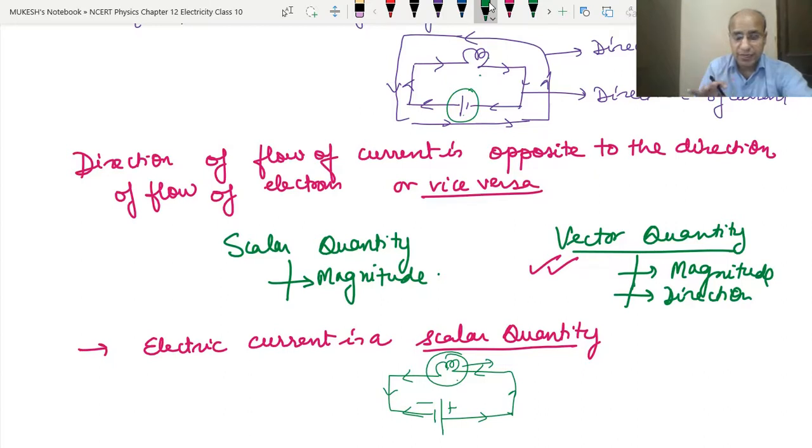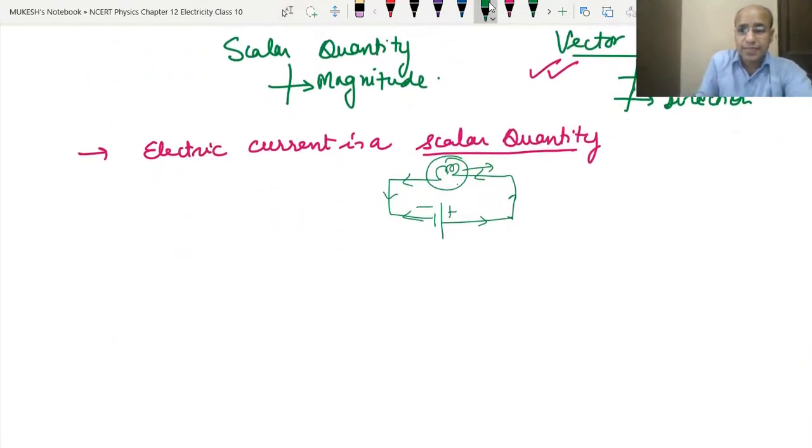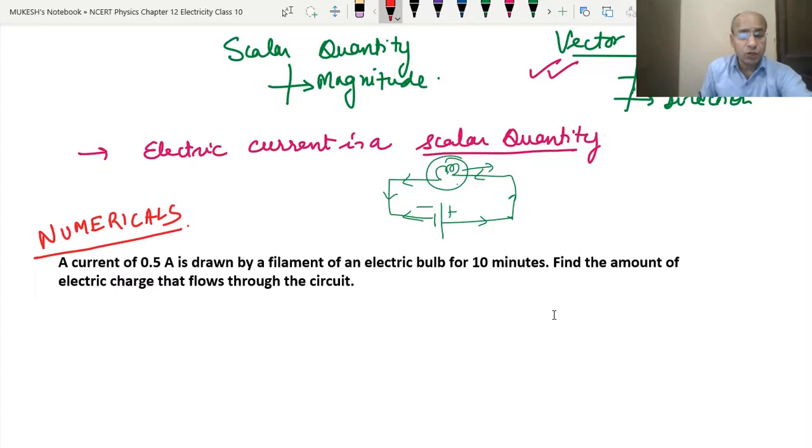So the electric current is a scalar quantity. Now let's do one or two of the numerical questions that you may get in the exam. We get the numericals on the formula that we have studied, Q equal to IT. So how are we going to do this question? Look here, what do we have? The current of 0.5 ampere. What is the time? For 10 minutes.